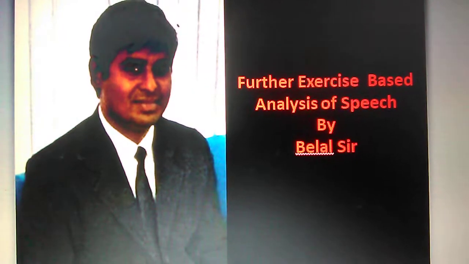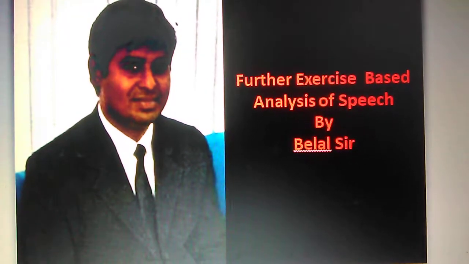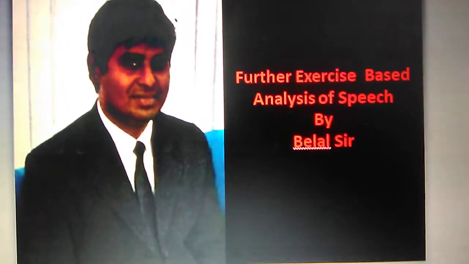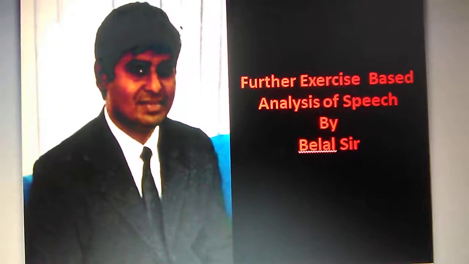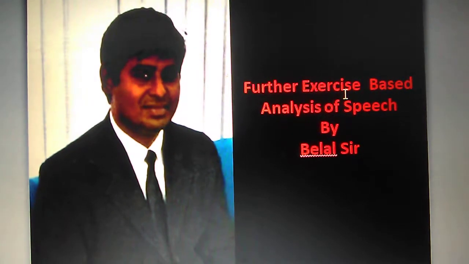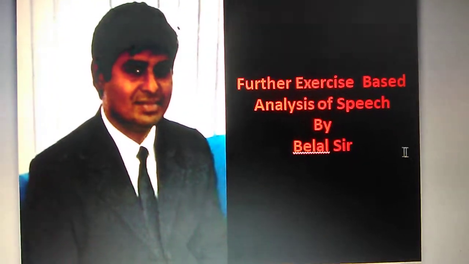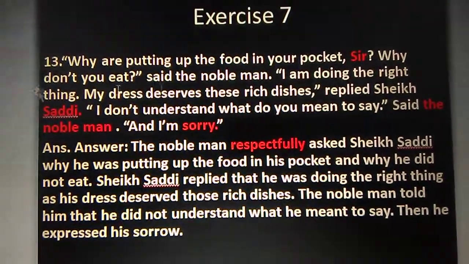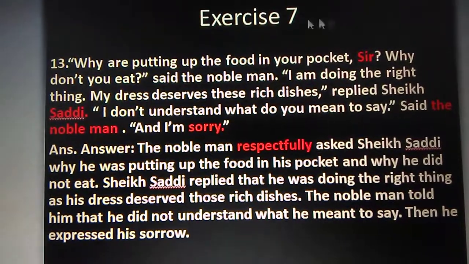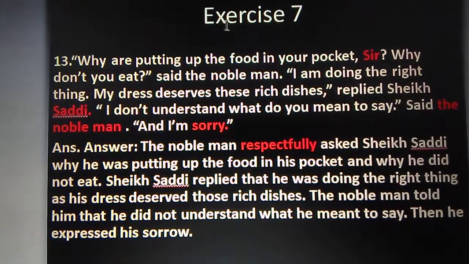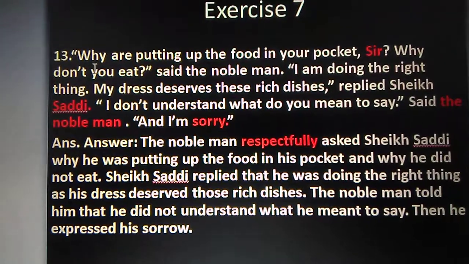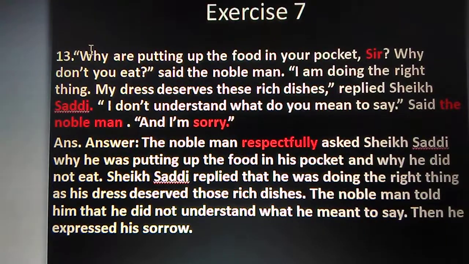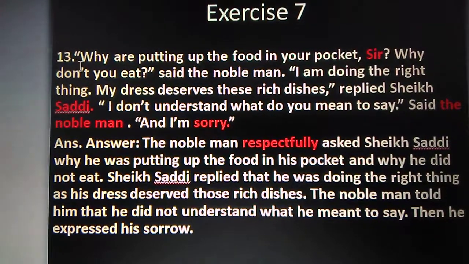Today we'll again discuss the changing of speech based on exercise. We have already done one class. Here we will do it again. So our topic is the exercise-based analysis of speech. In the first class we have done up to exercise 6. Today we'll start exercise 7. At first, before changing the speech, we have to read the passage. So here also we read the passage.